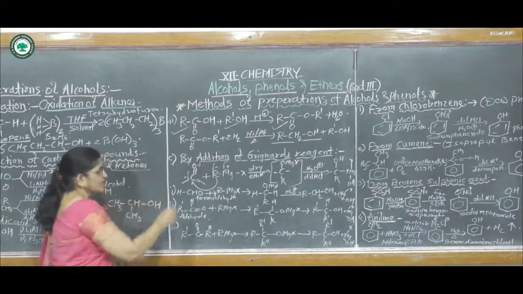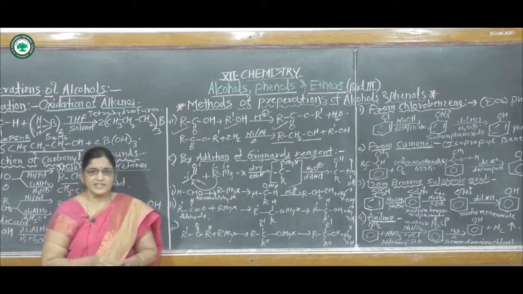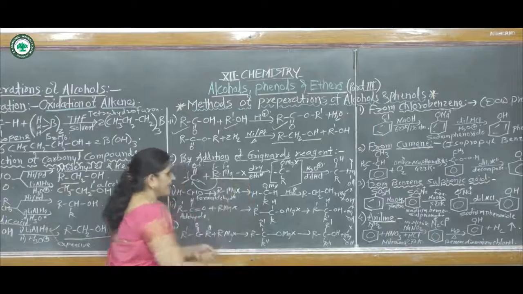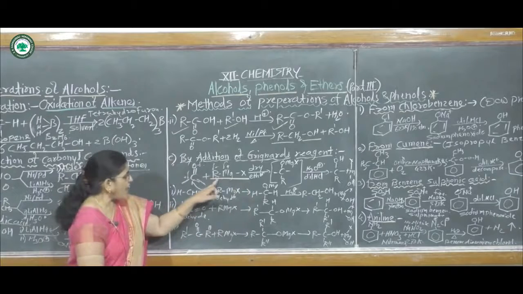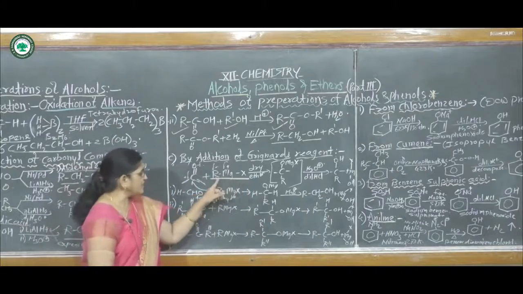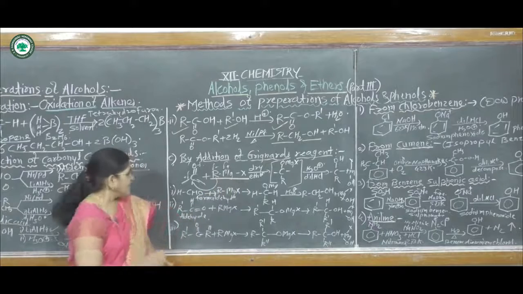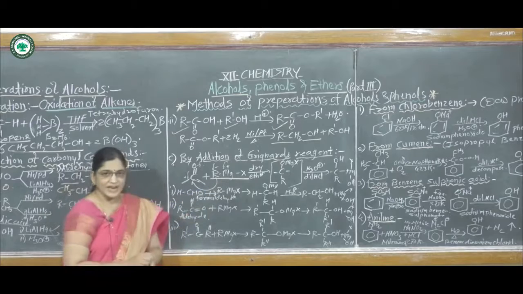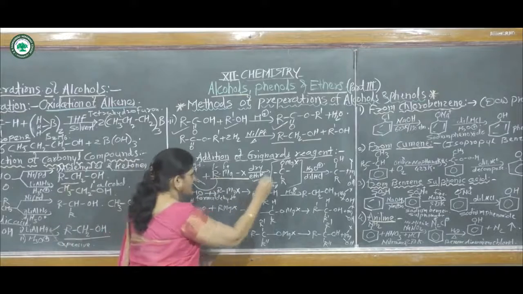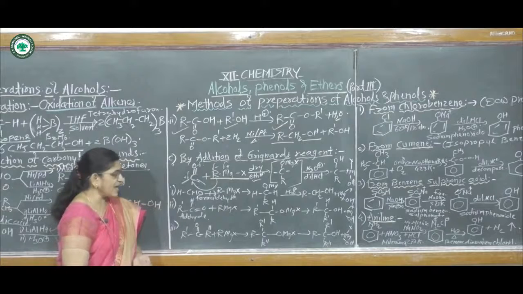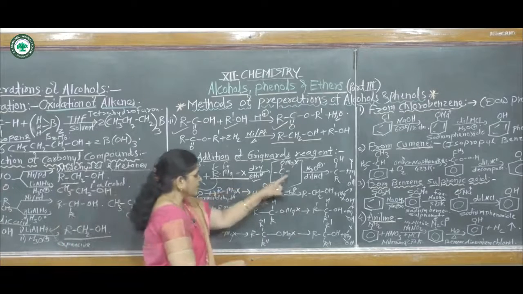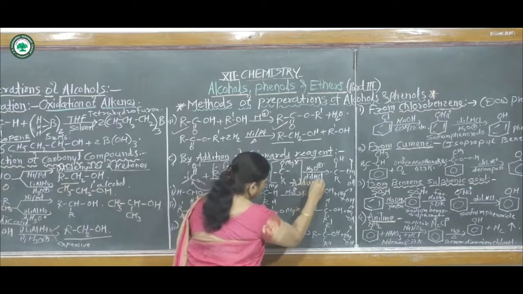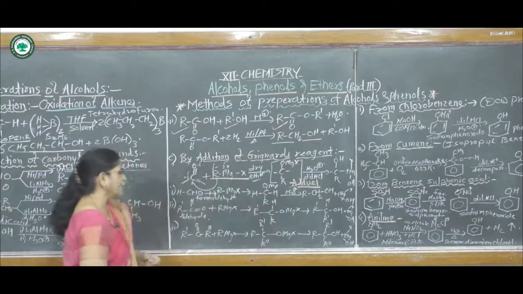Then the third method is by addition of Grignard's reagent. Grignard's reagent means alkyl magnesium halide, RMgX. If a carbonyl group reacts with alkyl magnesium halide in the presence of dry ether, then in the first step it gives an intermediate product called an adduct.